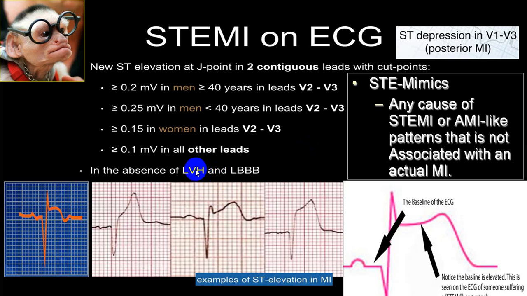In the presence of LVH and LBBB, you have to be cautious. And if there is an LBBB, you will have to use Sgarbossa criteria. So do look for that.